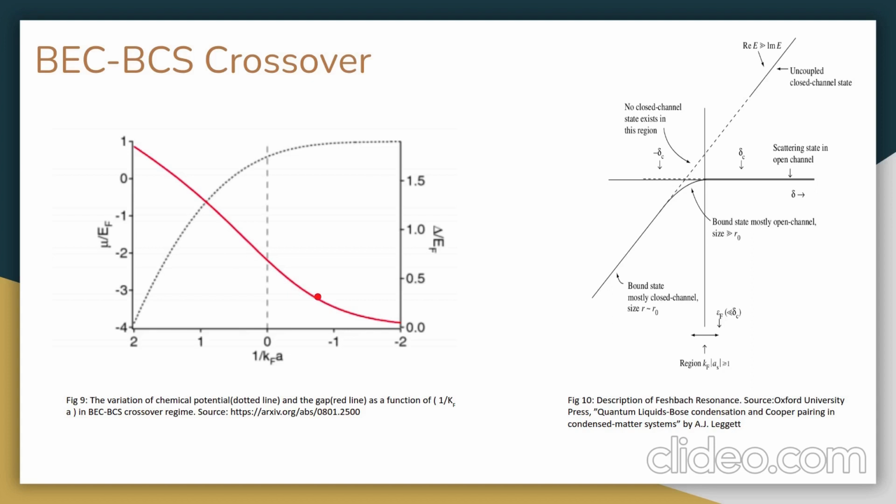Feshbach resonance occurs for a specified pair of hyperfine indices when the zero energy of the two-body scattering state in the open channel crosses that of a bound state in the closed channel, as shown in figure number 10.